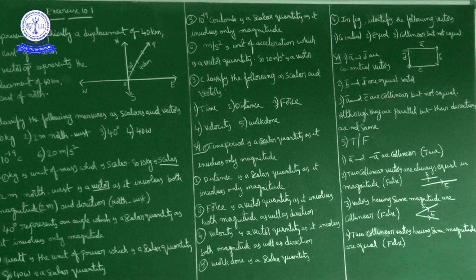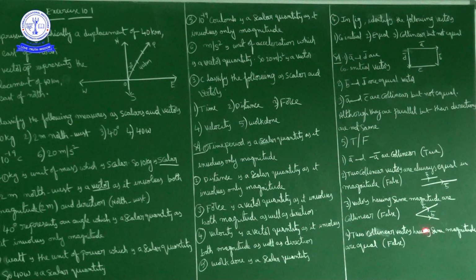When you say that two vectors are equal, they must have same magnitude and direction, regardless of the position of their initial points. Now here, A bar and C bar are collinear, their magnitudes are equal, but they are not equal vectors.